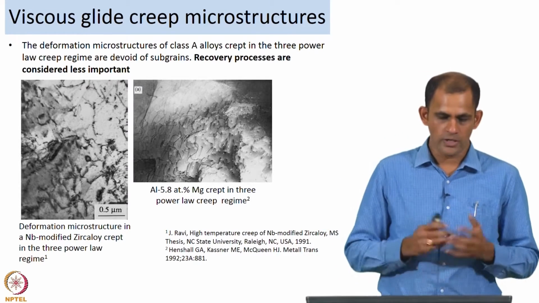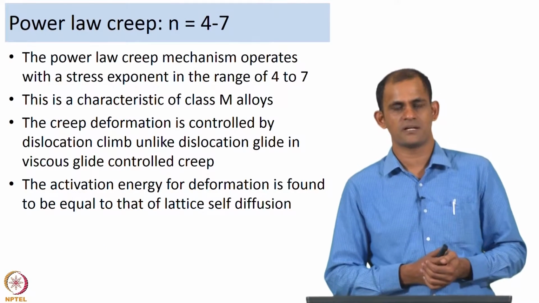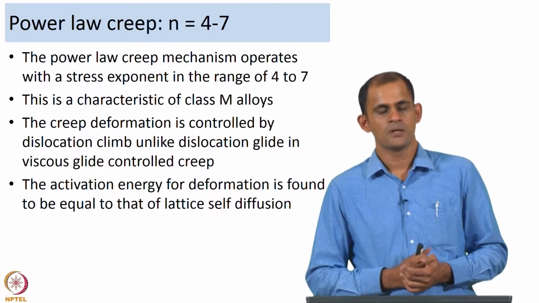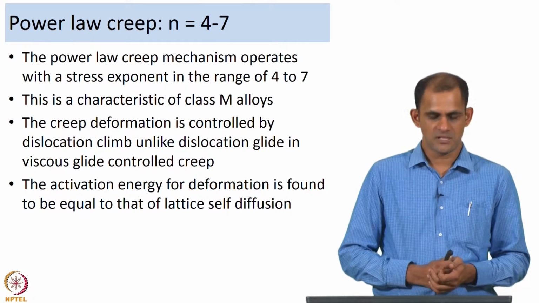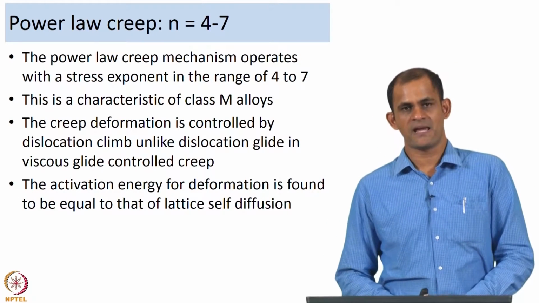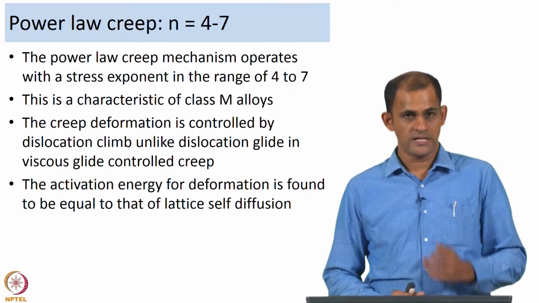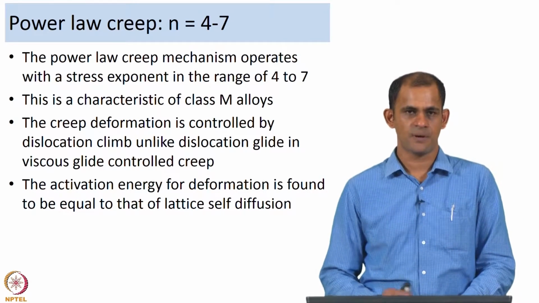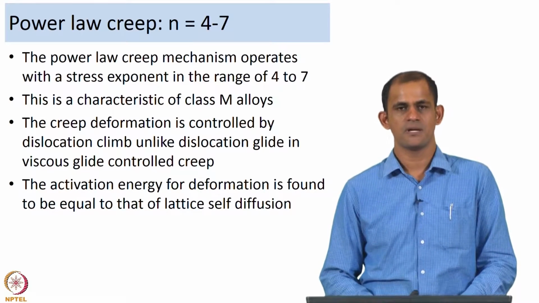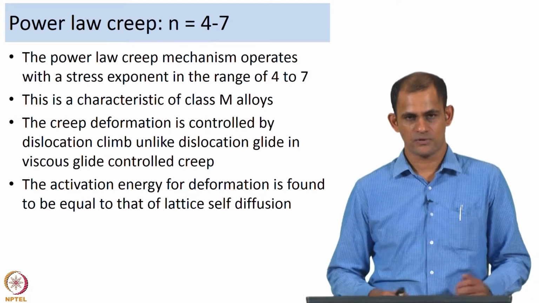So, talking of the dislocation climb control regime, this is the kind of behavior that one would expect in a creep regime known as the power law creep regime. The power law creep regime is signified by a stress exponent which varies in the range of 4 to 7. Materials which usually experience power law creep tend to provide stress exponent values in the range of 4 to 7.